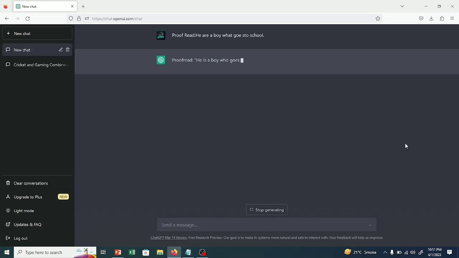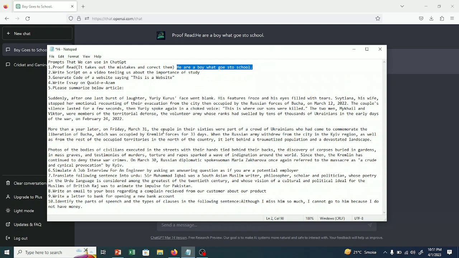Now let's see. He will proofread, like you can see. There were many grammatical issues and spelling mistakes, and he has corrected them. "He is a boy who goes to school," which is the correct sentence. So as you can see, he has easily done the proofread and taken out the mistakes. So now let's move on to the second prompt.